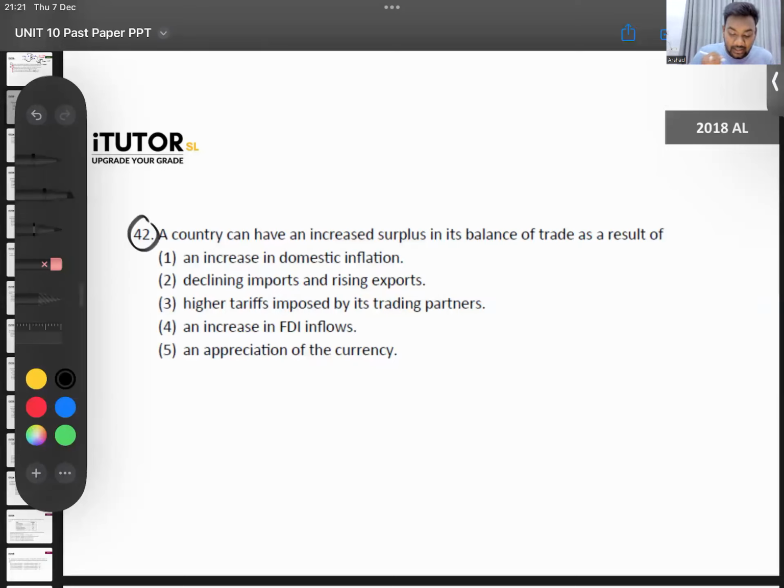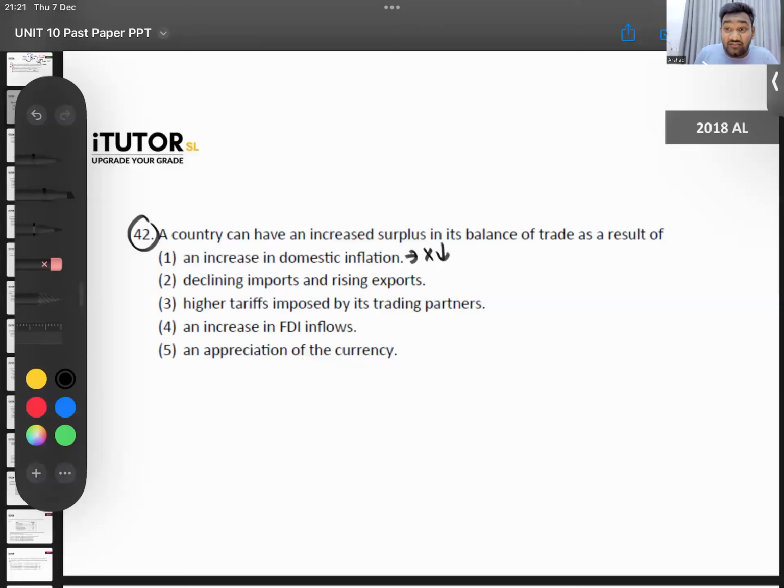They say a country can have an increased surplus in its balance of trade as a result of... So which of these will increase your BOP surplus? What do you all think? An increase in domestic inflation. In your country, if there is inflation, what happens? Will anyone buy your exports? Your country's prices are very high now. Is anyone buying?